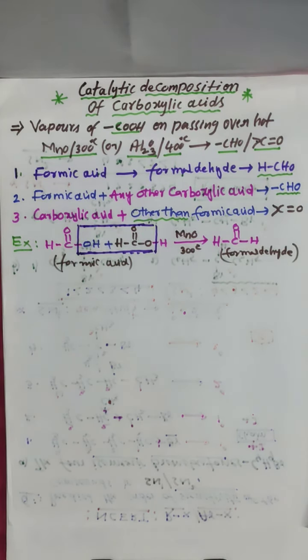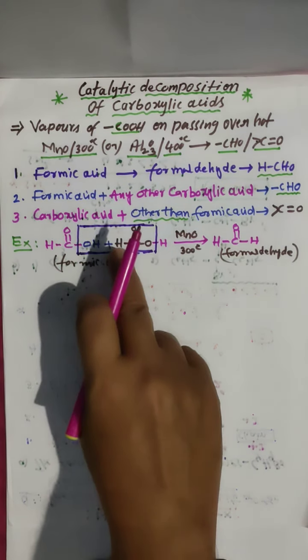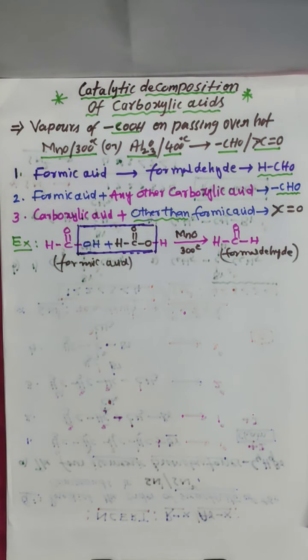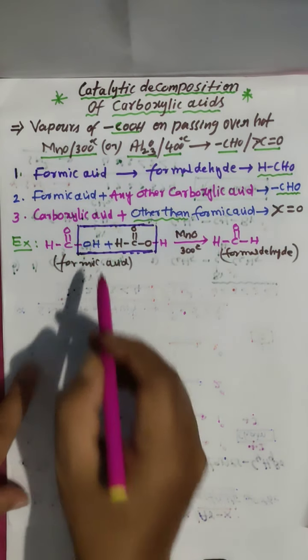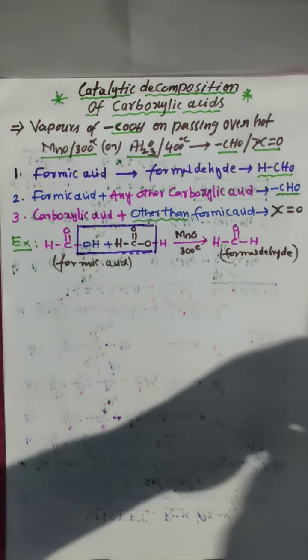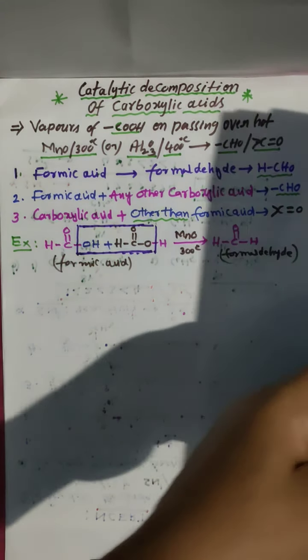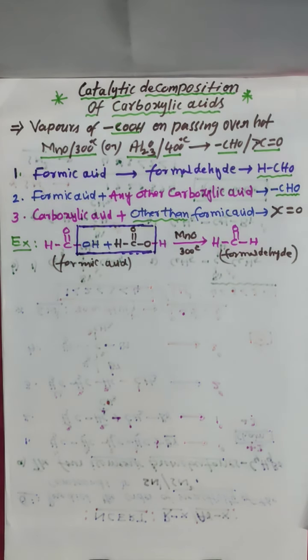Now, how will this work? This part will be eliminated, and I will show to what extent. Look here, the byproducts will form like this.